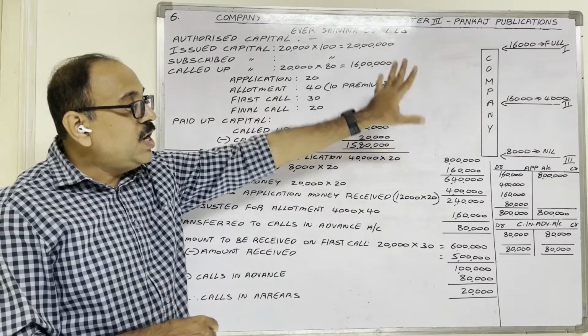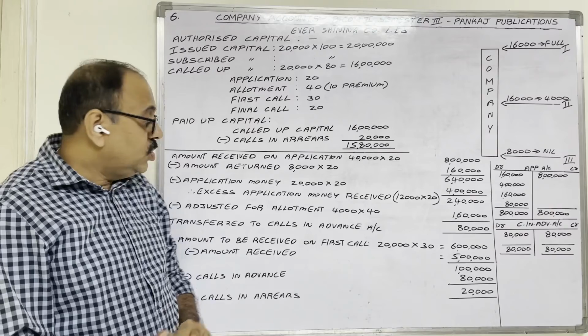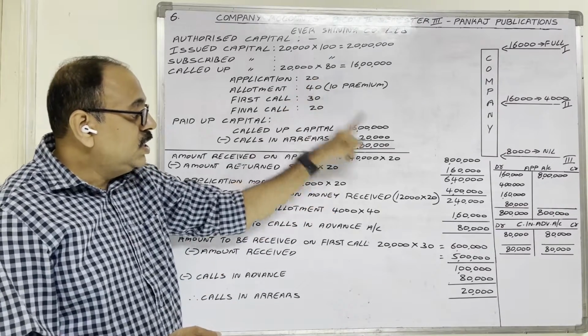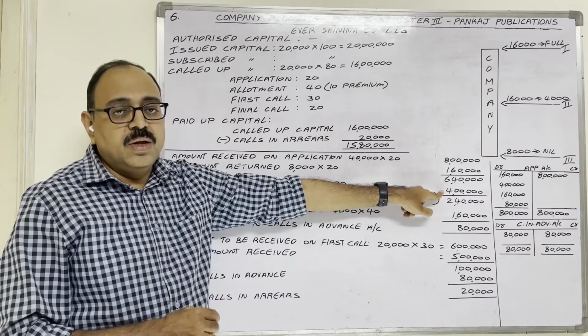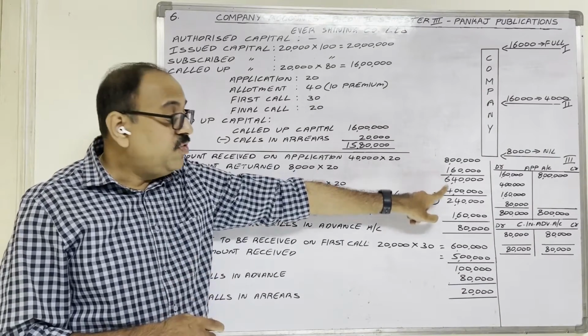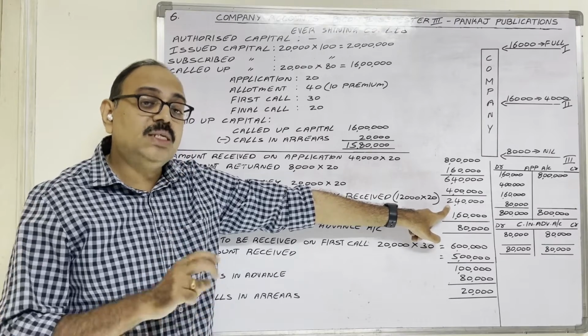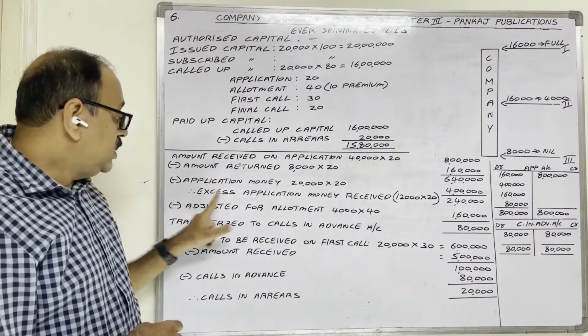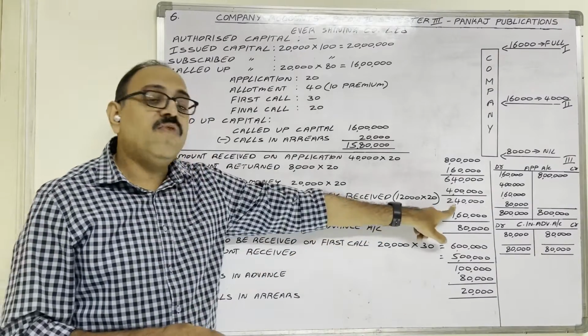Actually, how much money should come towards application? The company finally allotted 20,000 shares. So on 20,000 shares at the rate of 20 rupees each, 4 lakh only should come. 4 lakh should come, but 6,40,000 came. So with the application amount, how much extra money came? 2,40,000. Excess application money is 2,40,000.